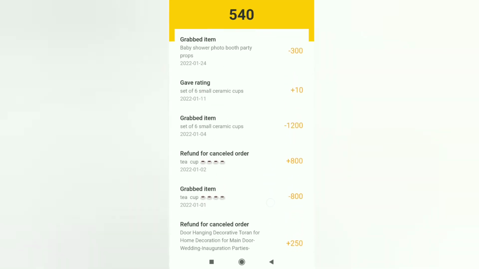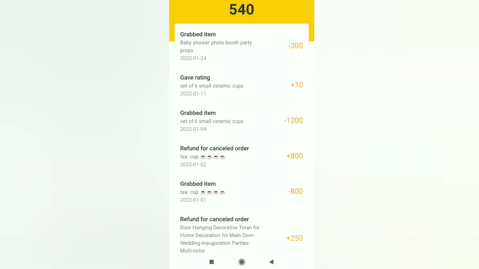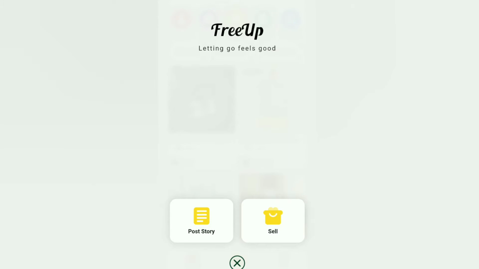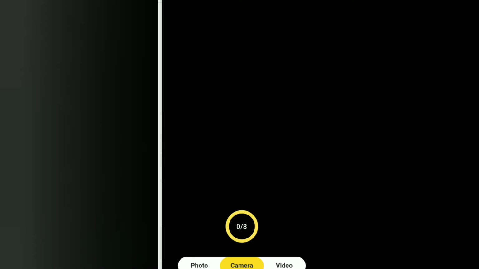Then if you invite, you'll get plus 20, and if you rate the product you got from the seller, then you'll get plus 10, etc. So friends, with 700 products, you'll get new, unused products, and you'll also get second-hand products. Just you need to pay a service fee.